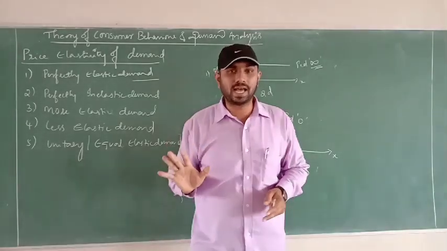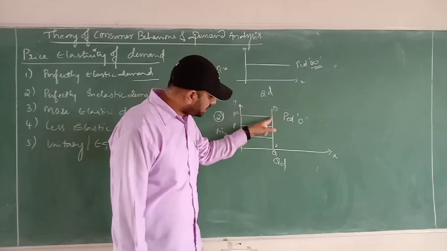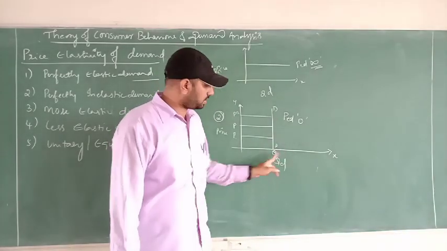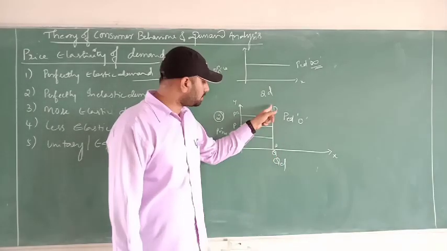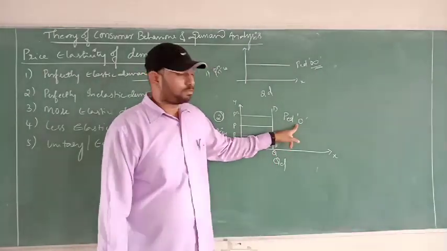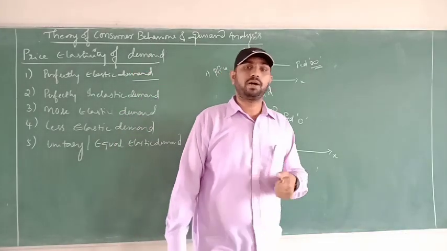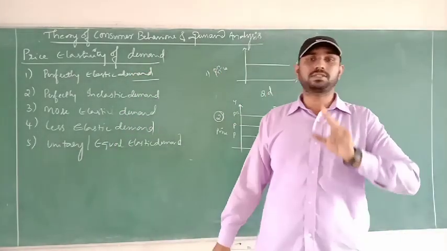Then that is called inelastic. So either the price increases or decreases, but the quantity demanded will not change, neither increases nor decreases, it remains the same. Then that is called perfectly inelastic, which is horizontal to which axis? Y-axis. Then that is called perfectly inelastic demand.